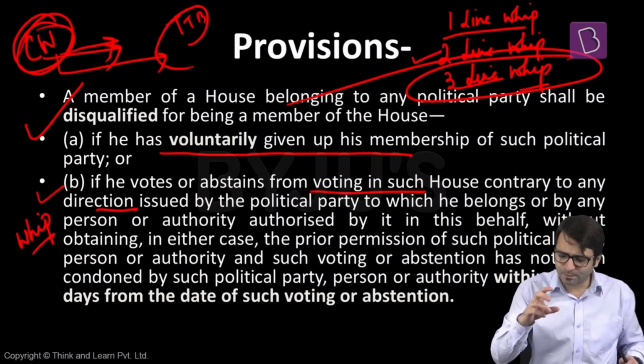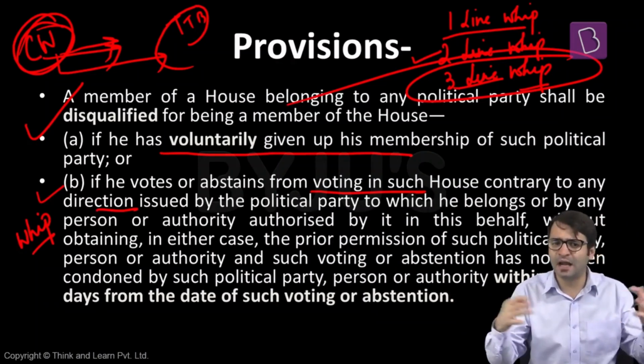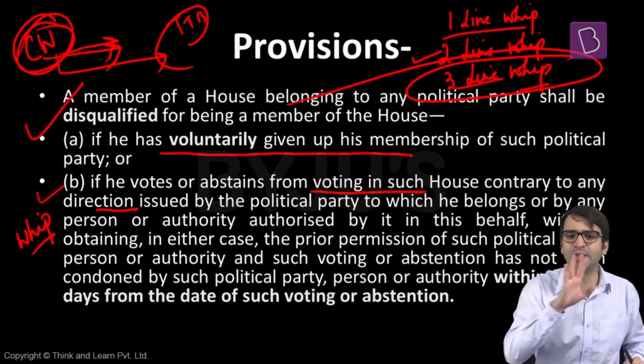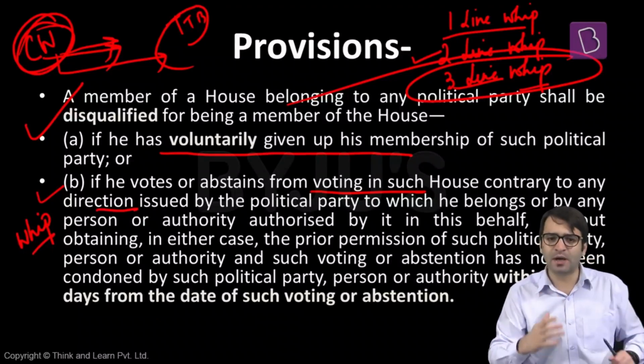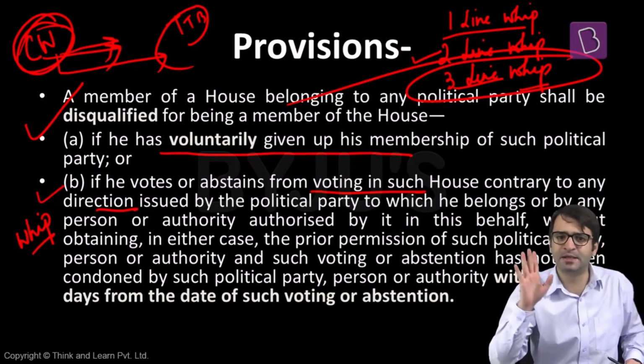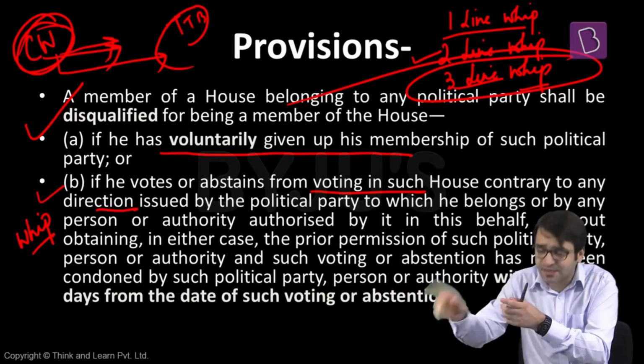That means what is this anti-defection law? To prevent political defections in this country, to eradicate this Aya Ram, Gaya Ram politics in this country, the anti-defection law was passed by the Indian Parliament in 1985. The 10th Schedule was added to the Indian Constitution. What are the provisions of this anti-defection law? Number 1, if I am a member of a political party, this political party gave me a ticket to contest the election. I contested the election. I won the election on this party's ticket. Now, after my election, if I voluntarily resign from this party, I will be disqualified.